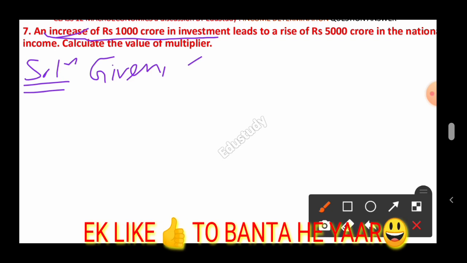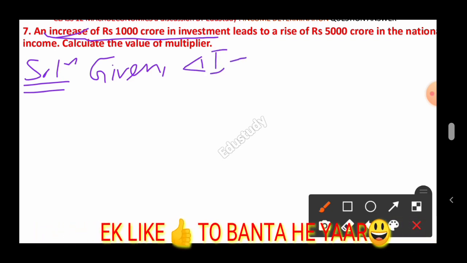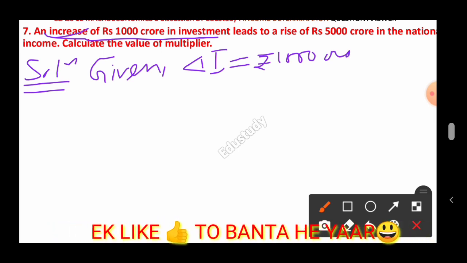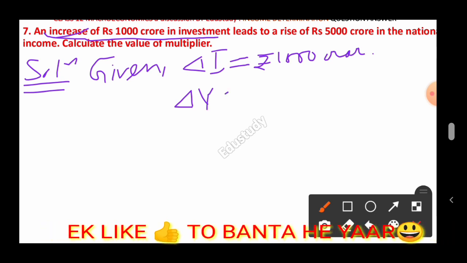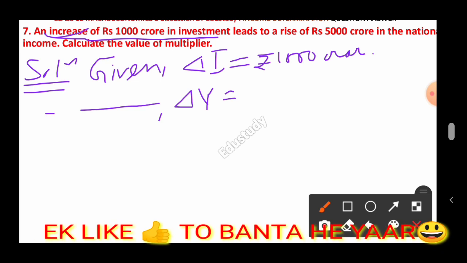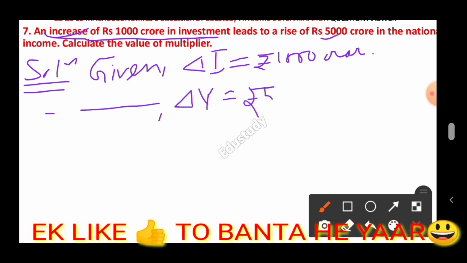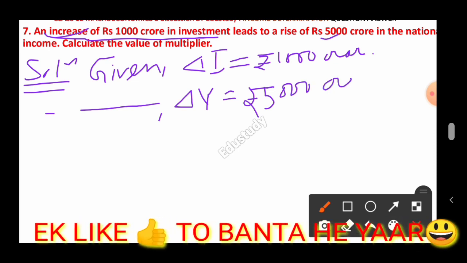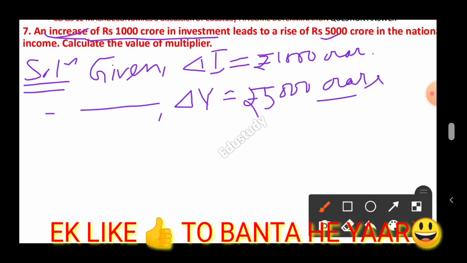I will not write it in full here, I will just write directly del I. Increase in investment, then write del I, and the value of del I is rupees 1000 crore. And del Y, that is increase in income, you write here increase in income, comma, then write del Y, and the value of del Y here given is rupees 5000 crore. Then you have to write we know that.